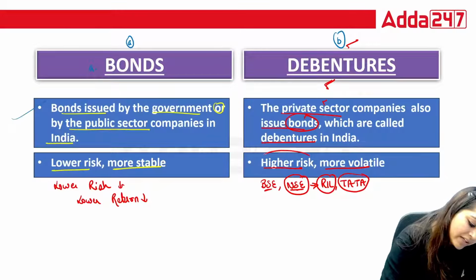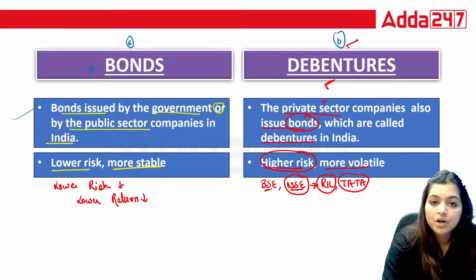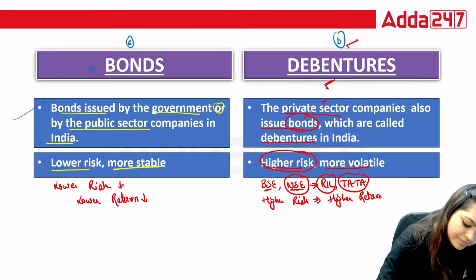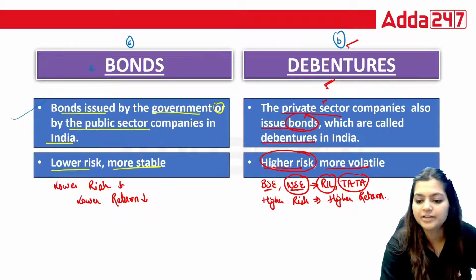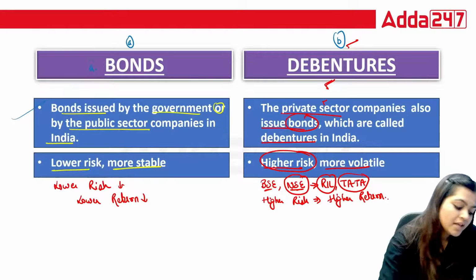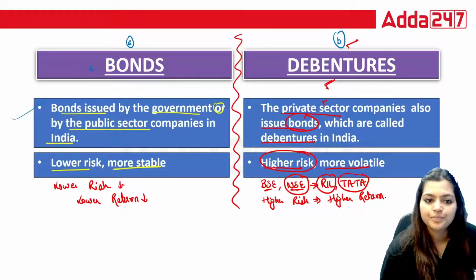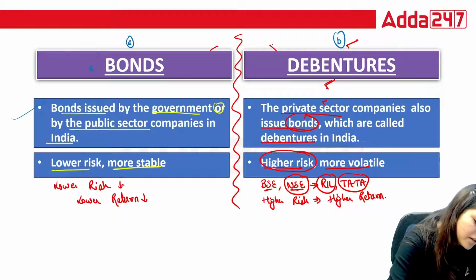This gives higher risk, and as it has higher risk, it will give higher return. No one can predict the market. So this is the difference between bonds and debentures. What common thing are we doing on both sides? We are borrowing.